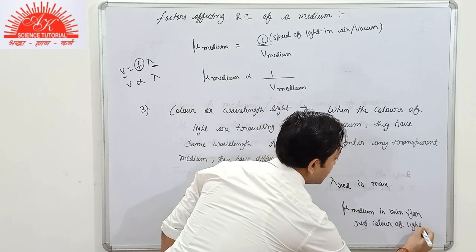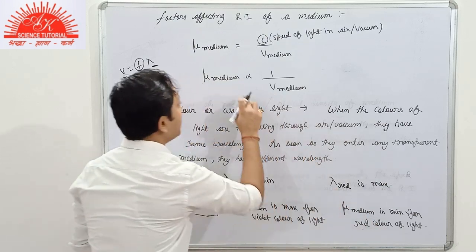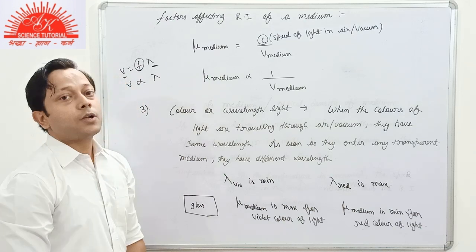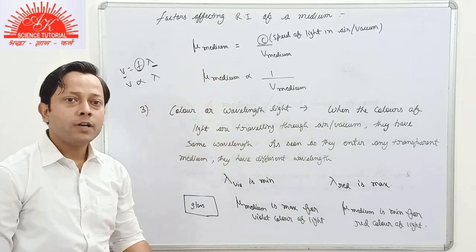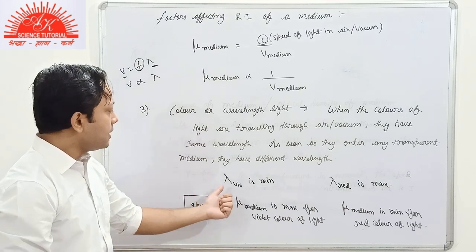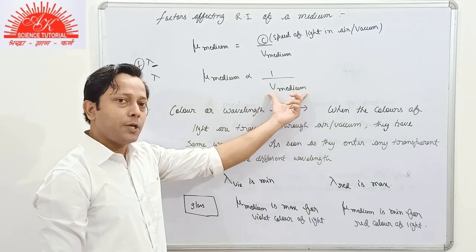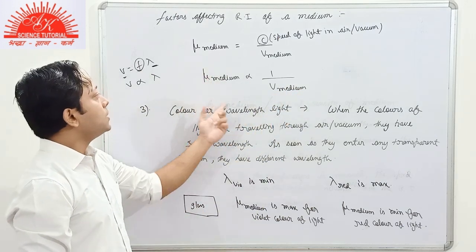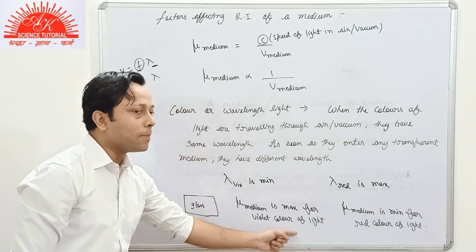It's very simple. You should have the idea of this relation only. If you have the idea of this relation, then you can state all the factors affecting the refractive index of any medium. Such as we can see here that if the wavelength of violet color of light is minimum, so the speed of violet color of light is minimum in this given medium, and so the refractive index of this medium of glass for violet color of light is maximum.